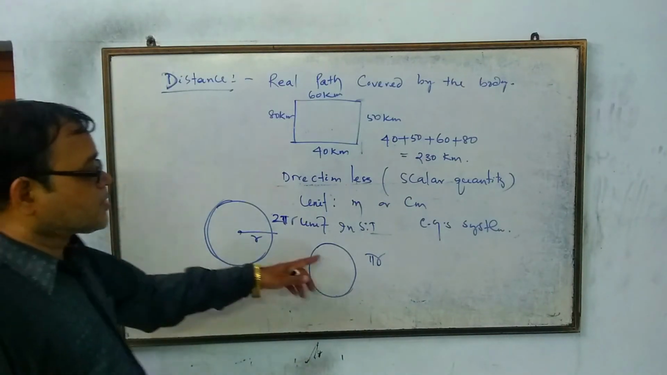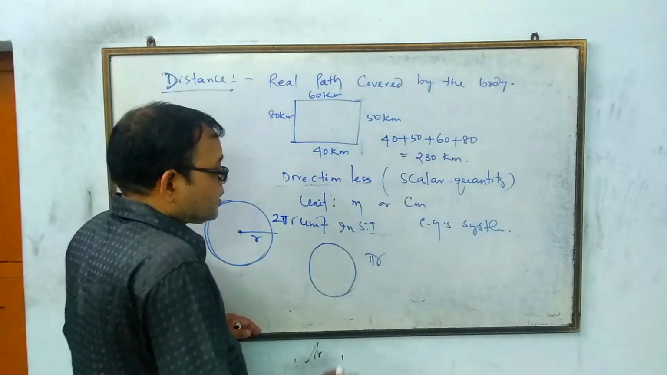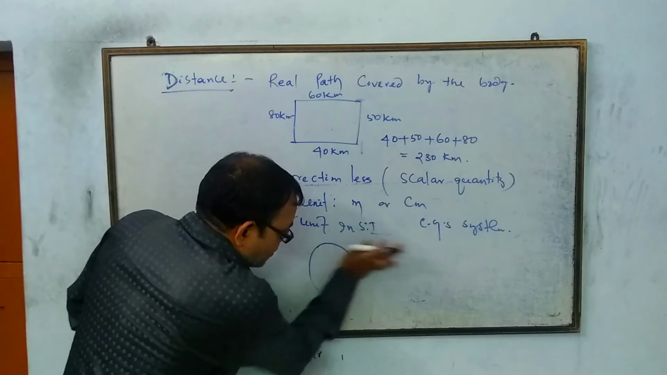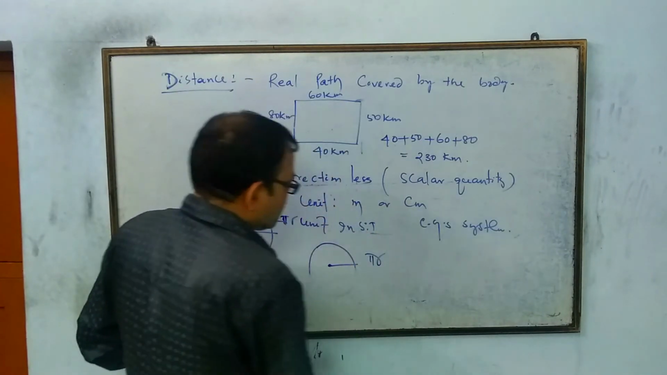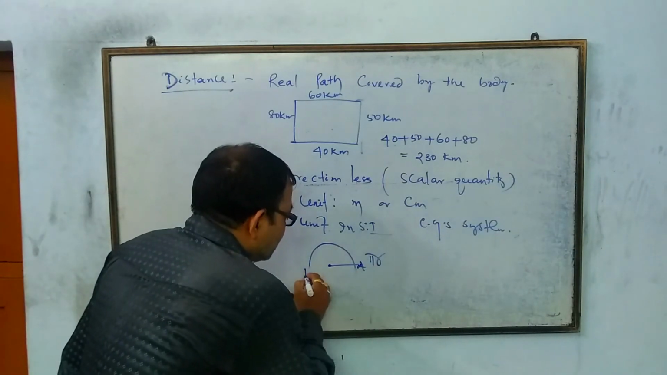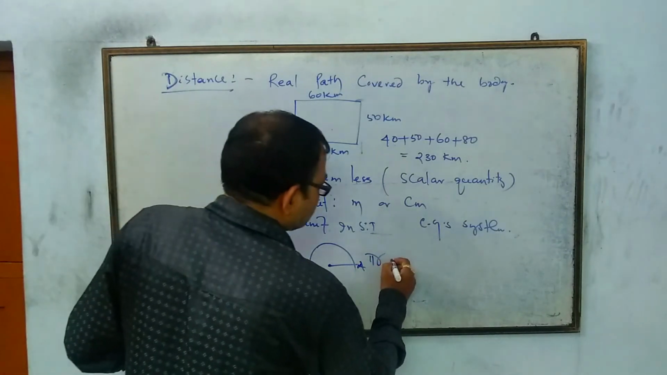Right? Half of the circumference. Semicircular, na? I have taken the circular path. In the semicircular path, what is the distance covered by this body? If it is moving from A to B, then we can say the real path covered by the body is equal to pi r unit. Right?